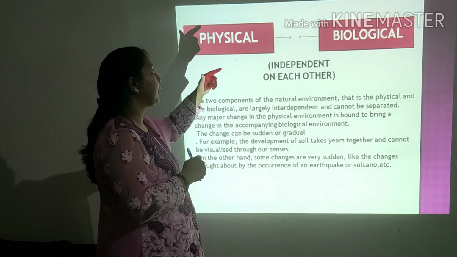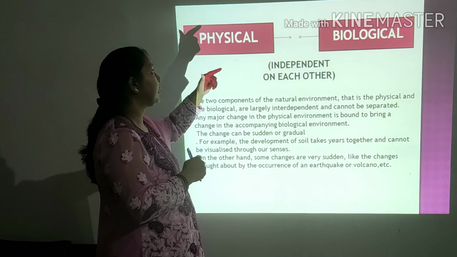Now, the two components of the natural environment, the physical and the biological, are largely interdependent and they cannot be separated. Any major change in the physical environment is bound to bring a change in the accompanying biological environment. It means if we bring changes in the physical environment, gradually we will see it in the biological environment also.